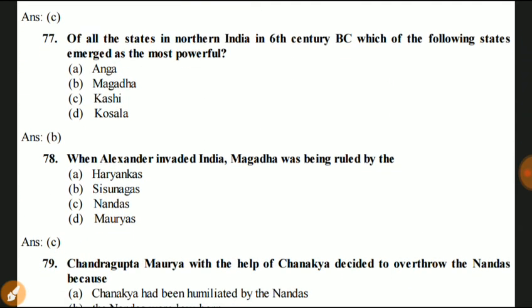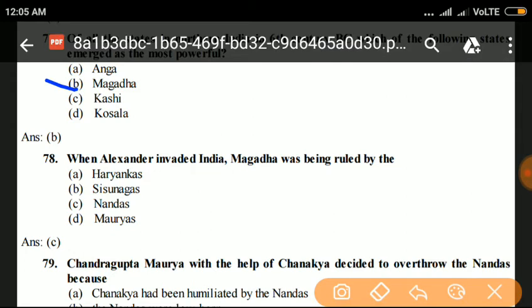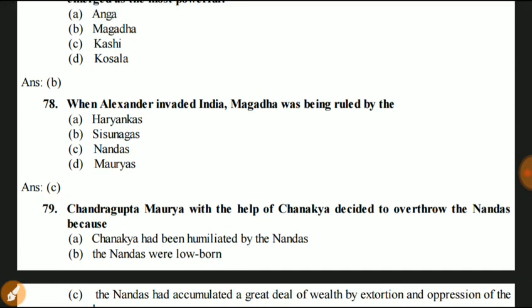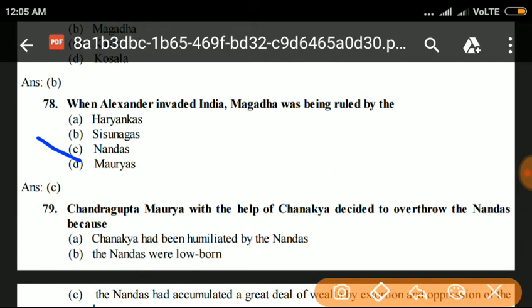Question number 77. Of all the states in North India in the 6th century BC, which of the following states emerged as most powerful? Avanti, Magadha, Kashi and Kosala. Answer is Magadha. Question number 78. When Alexander invaded India, Magadha was being ruled by the Haryankas, Sisunagas, Nandas and Mauryas. Answer is C. Nandas. When Alexander invaded India, Magadha was being ruled by the Nandas.